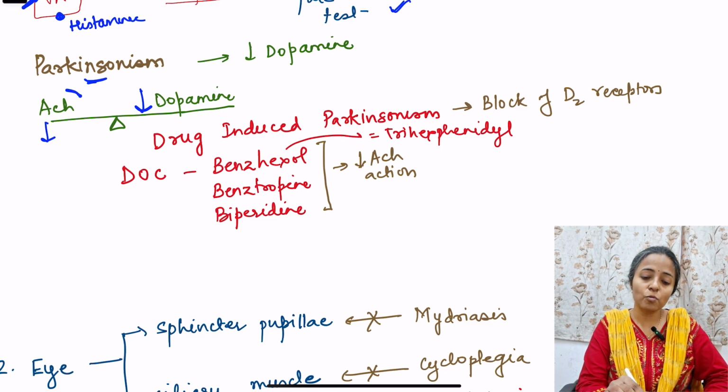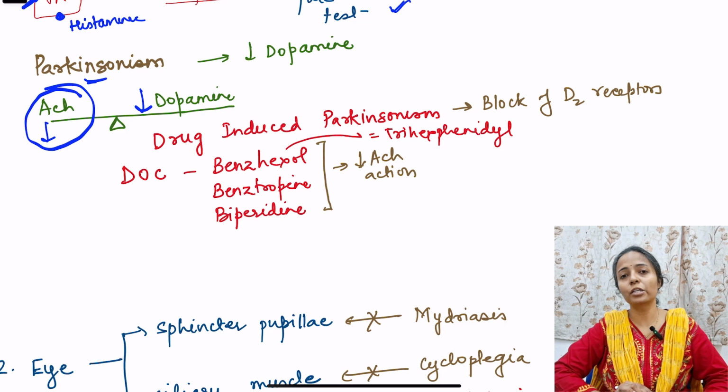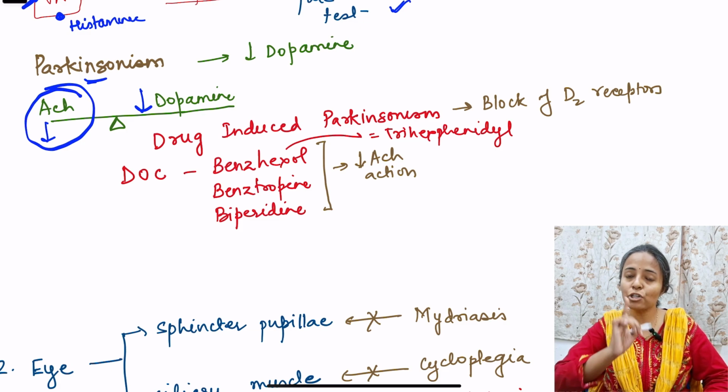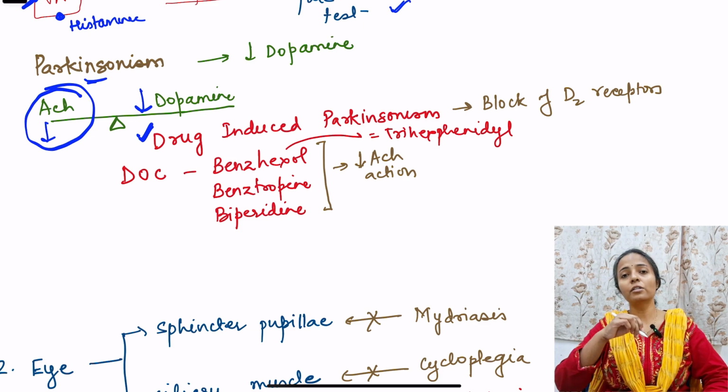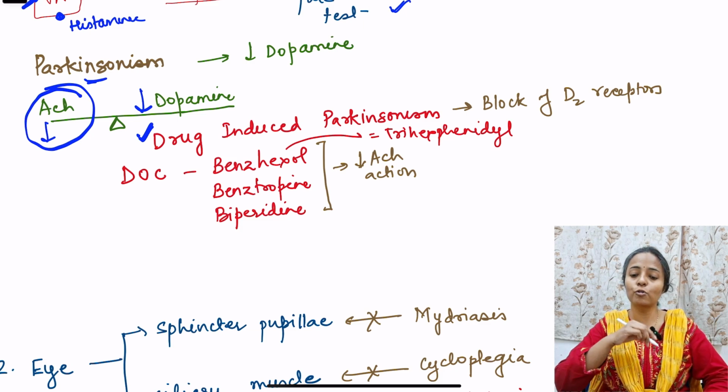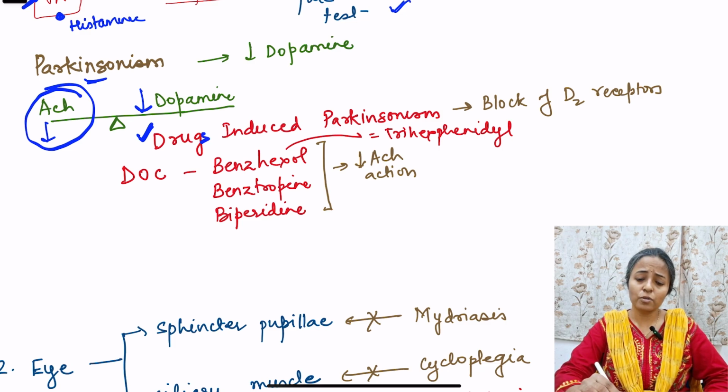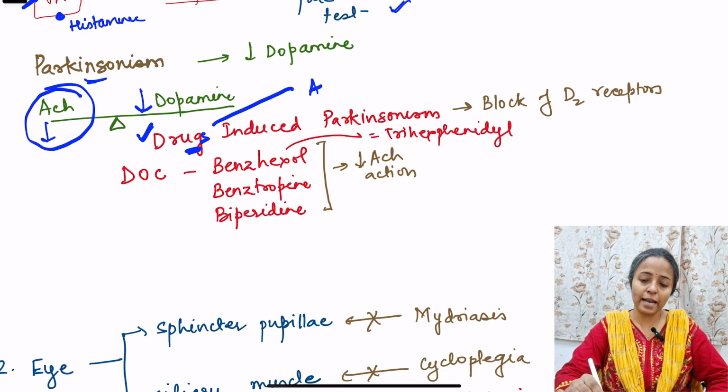So if dopamine decreases, decrease the acetylcholine effect also. That is one of the physiological bases of treatment in Parkinsonism, and especially this is used in drug-induced Parkinsonism. In fact, anticholinergics are drug of choice for drug-induced Parkinsonism. Why? Because these drugs, for example, the drugs used for psychosis, that is the antipsychotic drugs, how do they act?